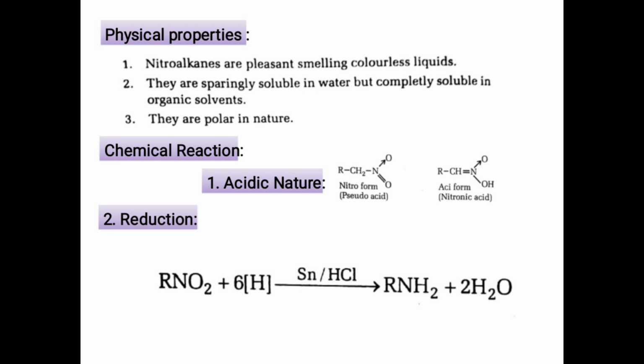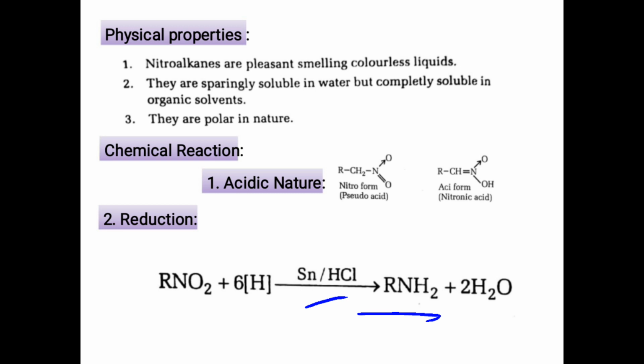Aliphatic nitro compounds are reduced to primary amine when treated with metal and acid, here tin in presence of hydrochloric acid, or sometimes zinc in presence of HCl or Fe in presence of HCl, and we get the amine.